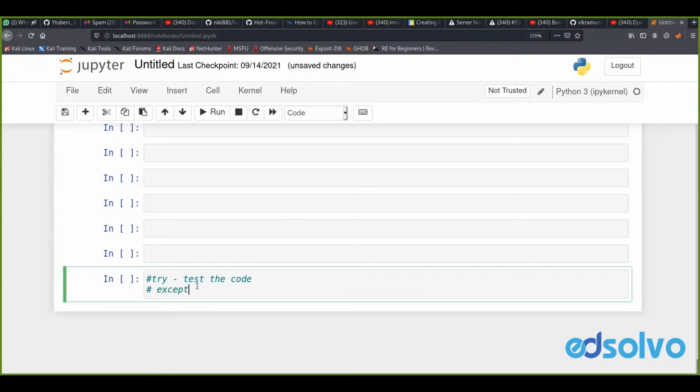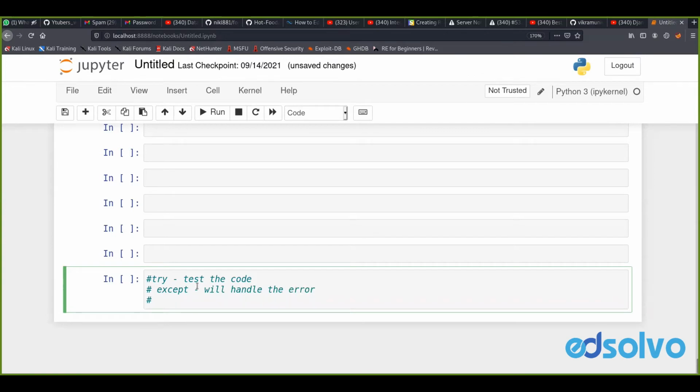The except block will handle the error. And our third and last block is the finally block. What will the finally block do? It will just run things.